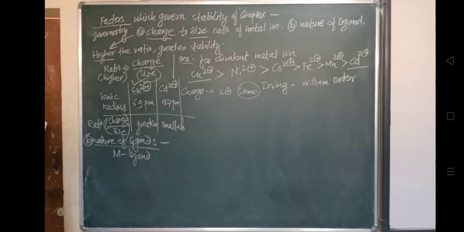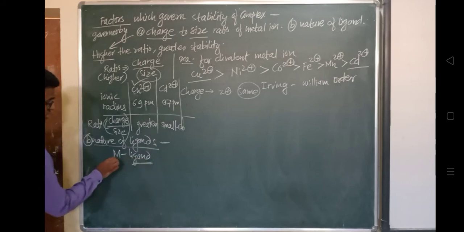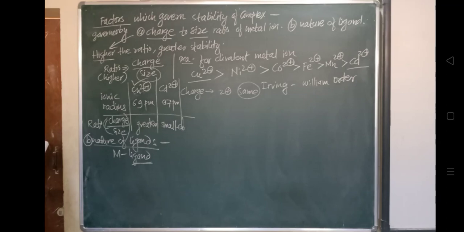And that is the basicity of the ligand. Okay, basicity of ligand. So ligand is a Lewis base, and metal ion is a Lewis acid.